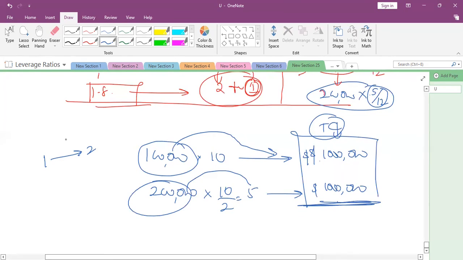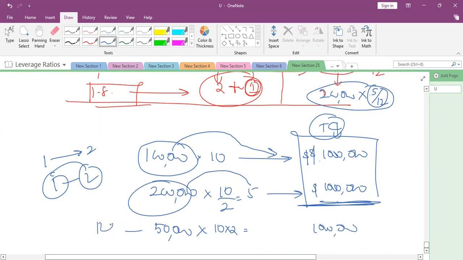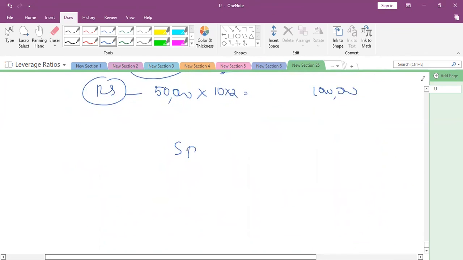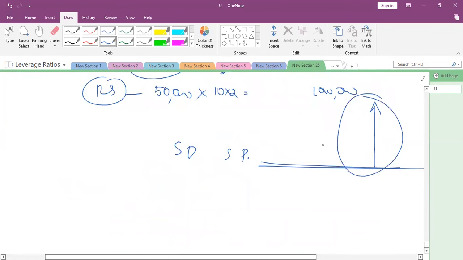What is a reverse stock split? 1 for 2. For every 2 shares, they issue only 1 share. In that case, this becomes 50,000, and the value we multiply by 2, so it becomes 20. Now 50,000 into 20 again gives 1 million. This is the reverse stock split, and that was the positive stock split. Whatever it may be, stock dividend or stock split, reverse or positive, from that point up, all shares should be inflated.